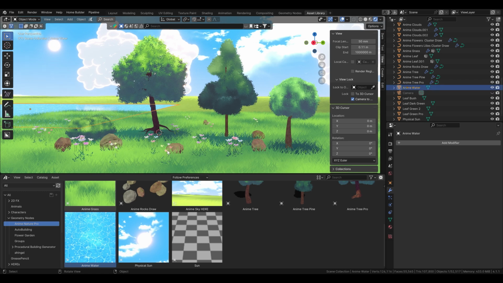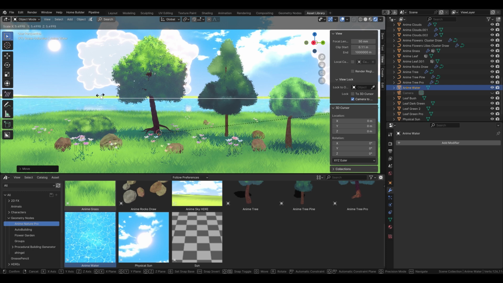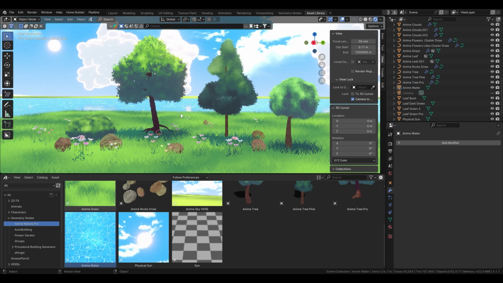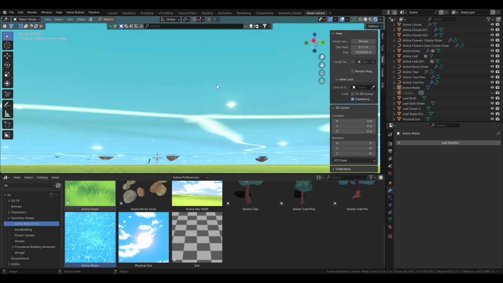The anime water comes to fill your scenes with lakes and seas, so this pack will have every anime tool you need. 2D anime fire, and more anime VFX will come on future updates too. Stay tuned. Anime Nature Pro is available on BlenderMarket.